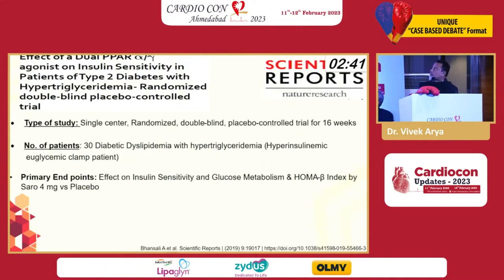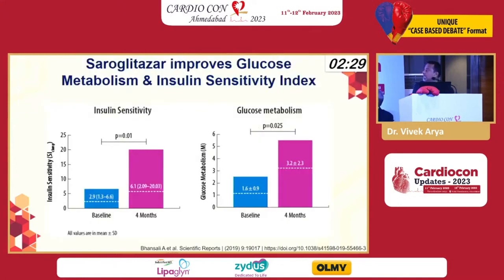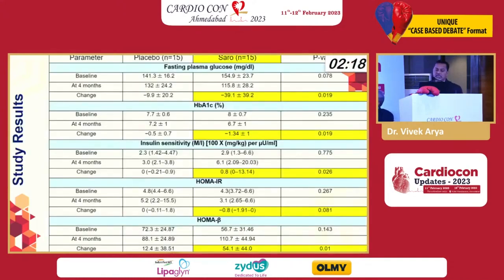These are the data about insulin resistance. Probably again, you have a single center randomized trial for 16 weeks where 30 diabetic dyslipidemic patients with hypertriglyceridemia were included with hyperinsulinemic glycemic clamp, and you find that at 4 months there was significant improvement in insulin sensitivity as well as glucose metabolism. These are the figures where you can see there's improvement in the blood sugar level, improvement in HbA1c almost about 1.3%, and insulin sensitivity index, which can be measured by HOMA-IR. Again, there's a definite improvement.